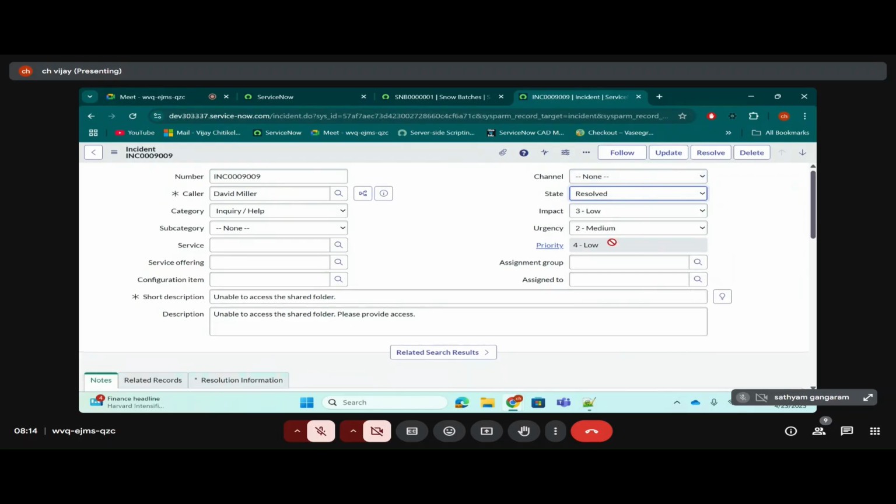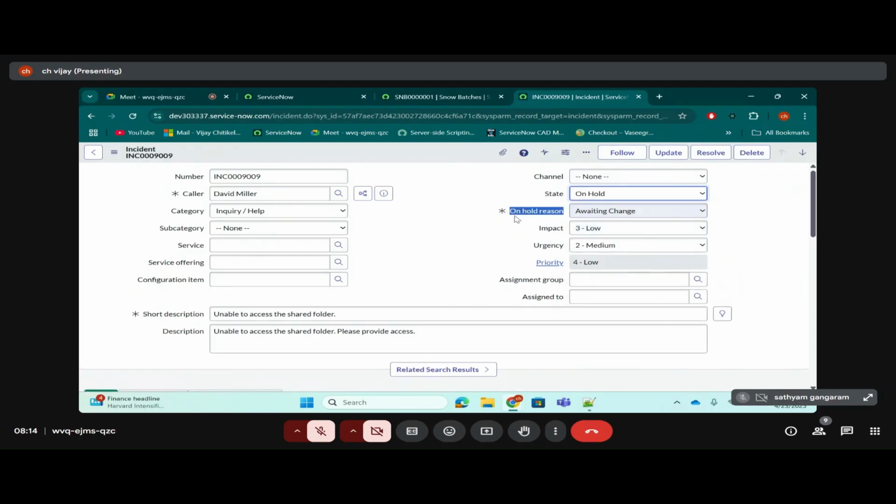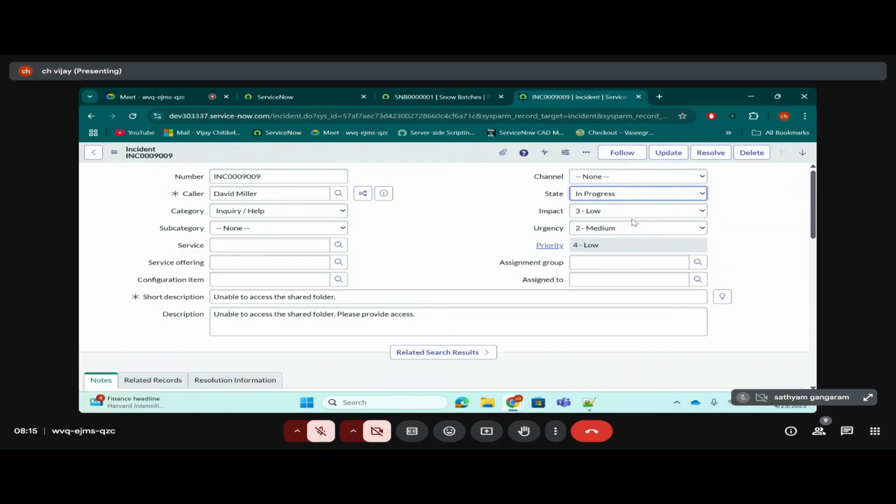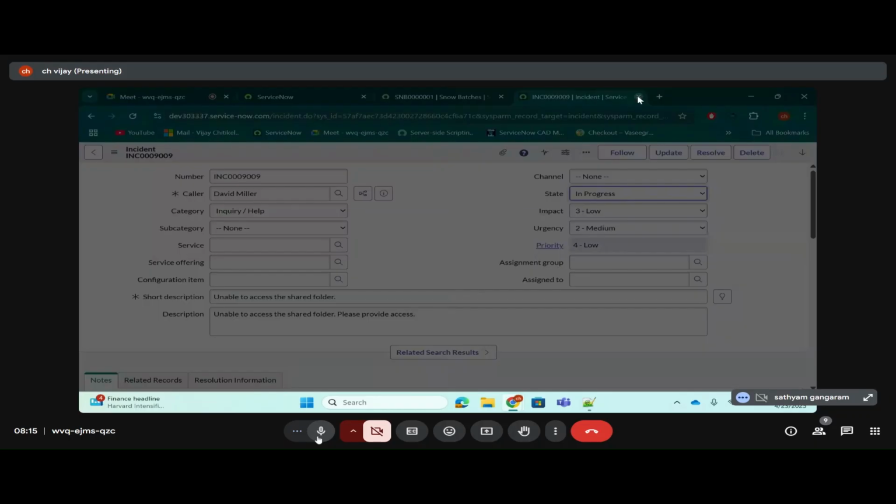So we call this visibility. Visibility means either you show it or hide it. In this case, only when the state is on hold am I showing the on hold reason. Of course, I'm also making it mandatory together. If it is not on hold, I'm not showing the on hold reason, right? Are you getting it? Yes, Vijay, that is visibility.